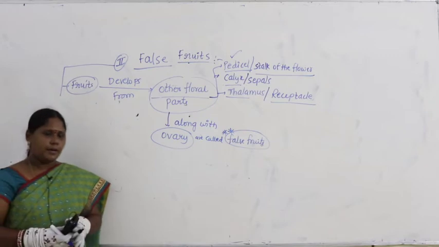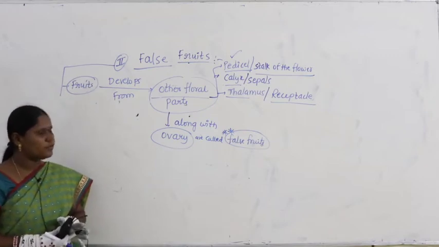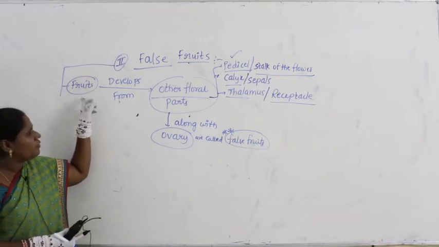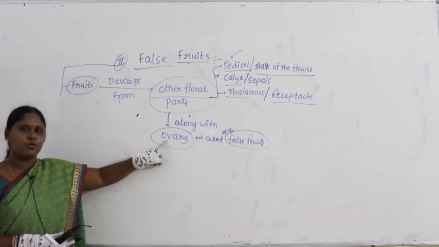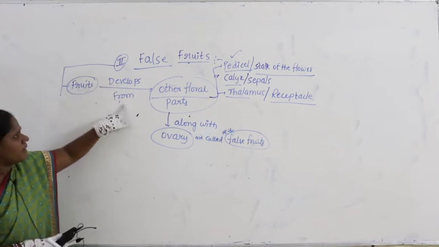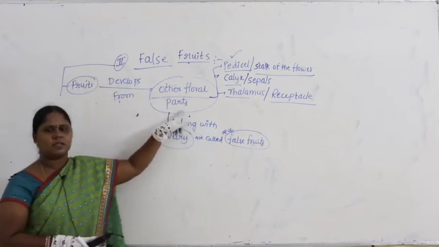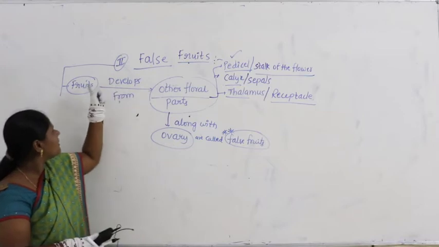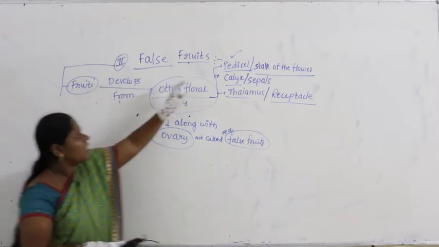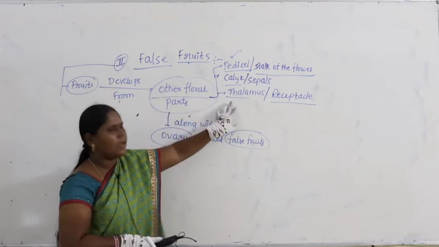I hope you got it, right? What exactly is meant by false fruits here? What are true fruits? The fruits which develop from ovary are called true fruits. What are false fruits? The fruits which develop from other floral parts, for example, pedicel, calyx, thalamus.